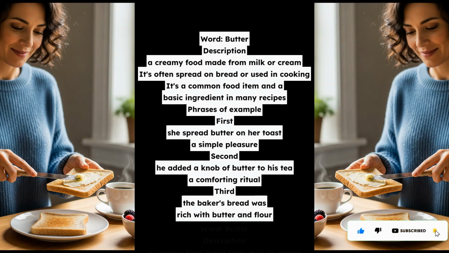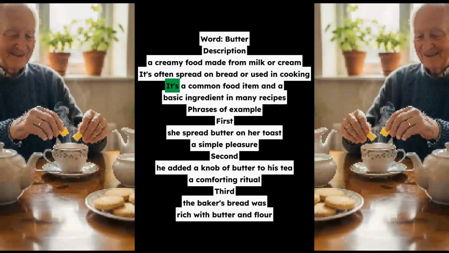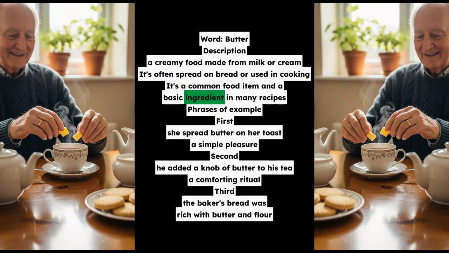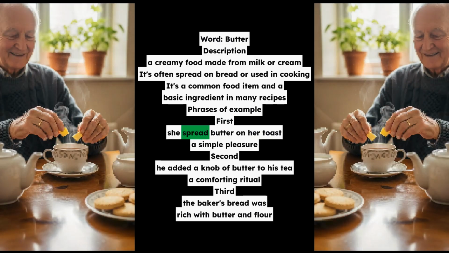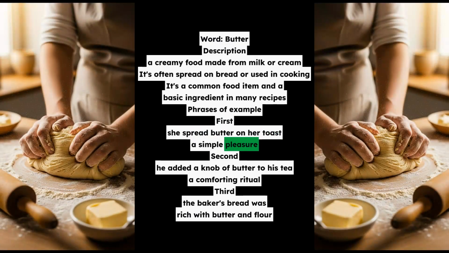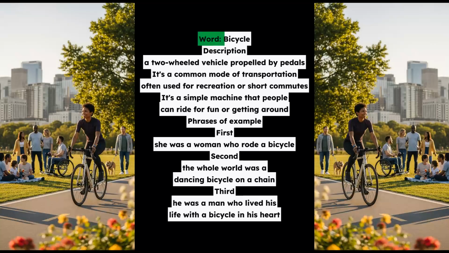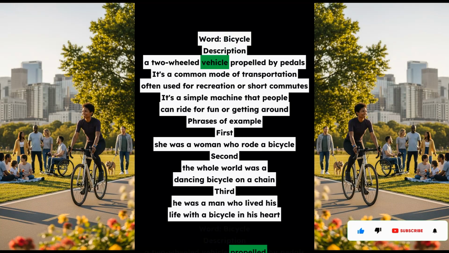Word: bicycle. Description: a two-wheeled vehicle propelled by pedals. It's a common mode of transportation, often used for recreation or short commutes. It's a simple machine that people can ride for fun or getting around. Phrases of example. First, she was a woman who rode a bicycle. Second, the whole world was a dancing bicycle on a chain. Third, he was a man who lived his life with a bicycle in his heart.